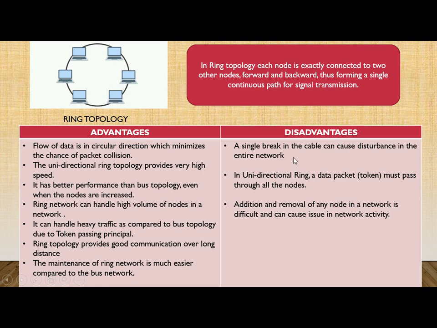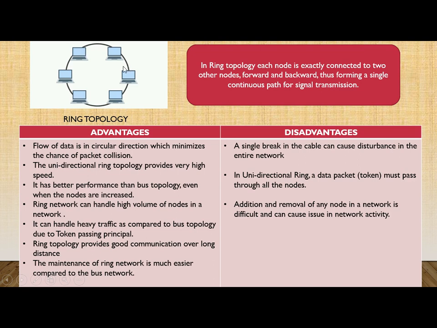Disadvantages: a single break in the cable can cause disturbance in the entire network. So if any node also fails in this network, that can damage the entire network. In unidirectional ring, a data packet must pass through all the nodes. So if the data is flowing in a single direction, then you can see, if the data is from here, it has to reach this computer, and then it will follow all the nodes one by one.